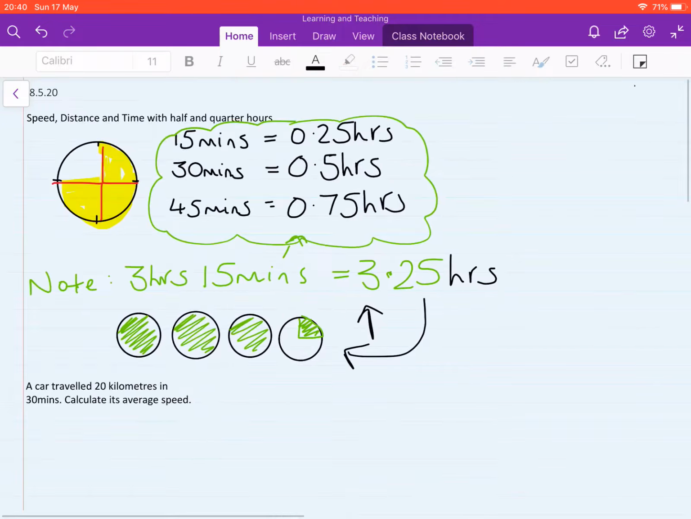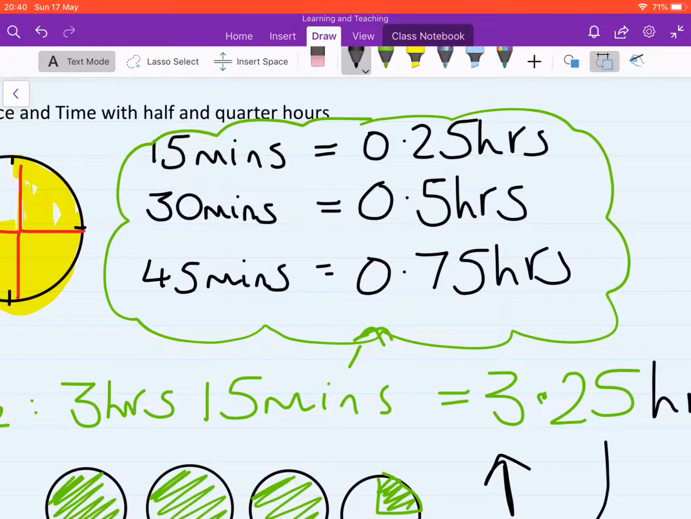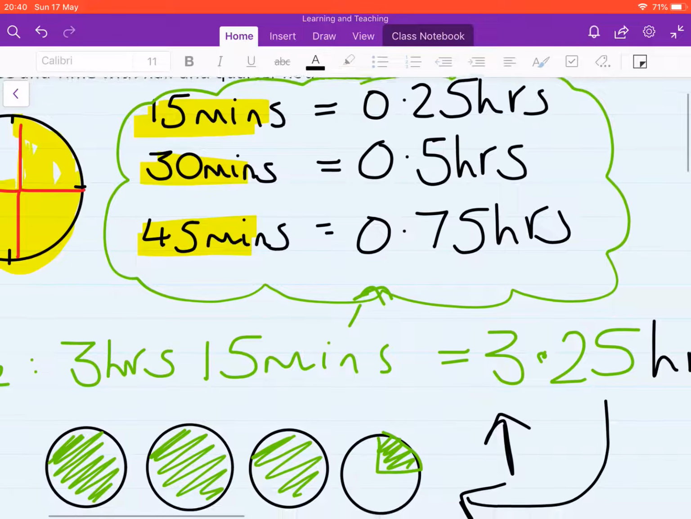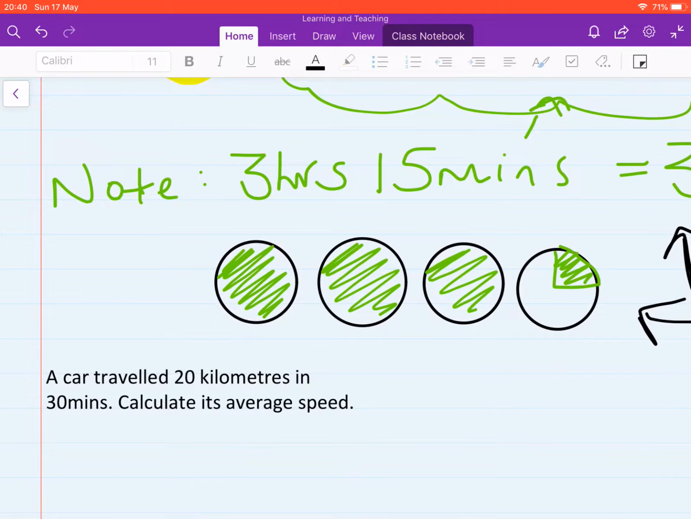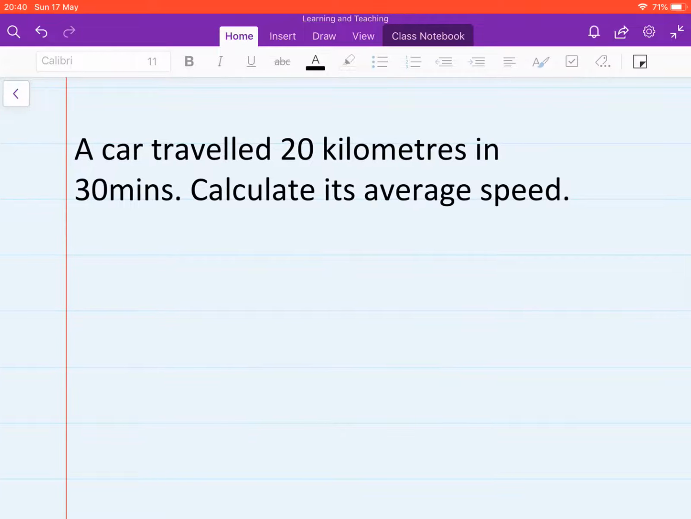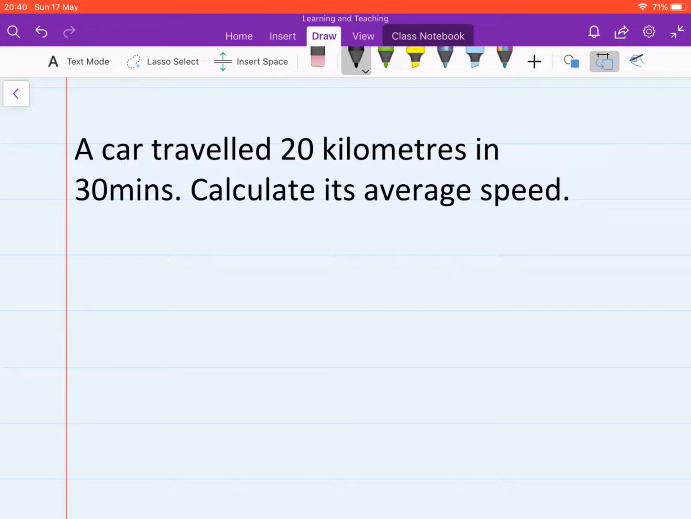Okay, so today we are going to be working with minutes in terms of quarter hours, half hours, or 3/4 of an hour. Okay, we've got 3 examples to work through. We'll work through them quite quickly. Okay, example 1. Can I ask you, if you need to, pause the video and copy this down?